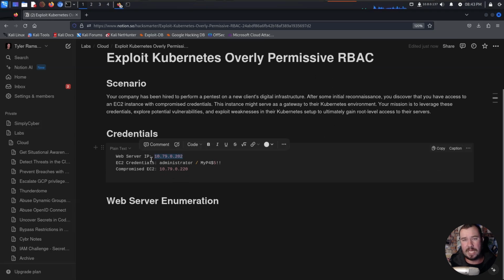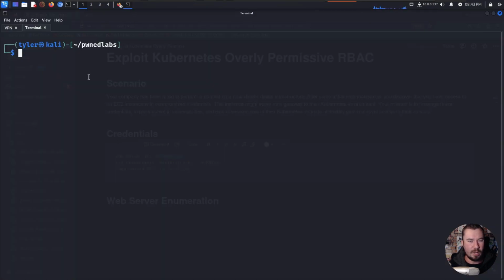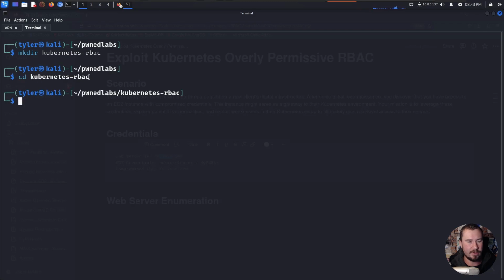Now, there's a few different ways that you can approach this. We're going to use a classic tool called Nmap or Network Mapper. If you are new to pen testing, new to security, what Nmap will do is it will take an IP and it will say, hey, here are the ports or the services running on this IP that might be an interesting attack vector for our purposes. So the way we can do that is we'll go ahead and copy this IP. I'm going to open up my terminal here, and I'm going to create a directory for this lab as well. We'll just call this, we'll make directory Kubernetes RBAC, and we'll go into that directory.